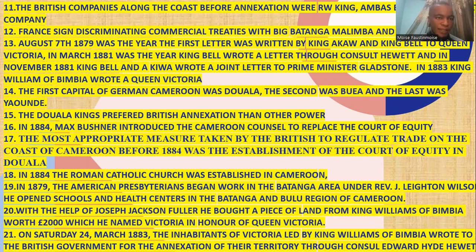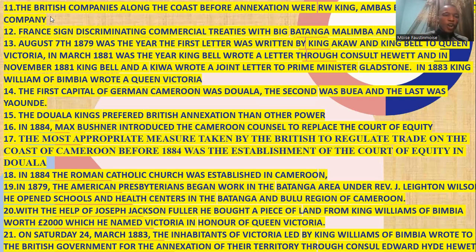Now, France signed discriminating commercial treaties with which tribes? France signed discriminating commercial treaties with Big Batanga, Malimba, and Campo. Take note, as a question may come, which of the various tribes collaborated with or wanted French annexation? Or where was France's influence mostly felt? It was felt in the southern coast, and around the southern coast there, you had Big Batanga, Malimba, and Campo.